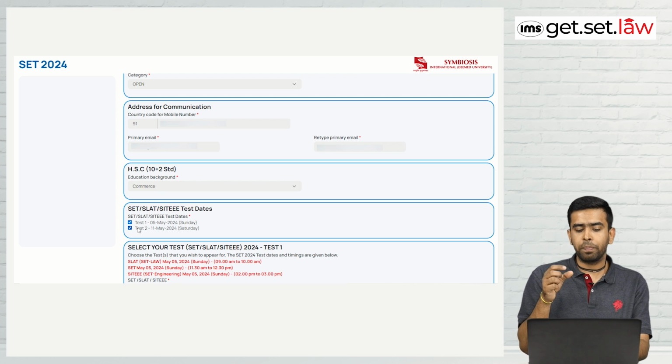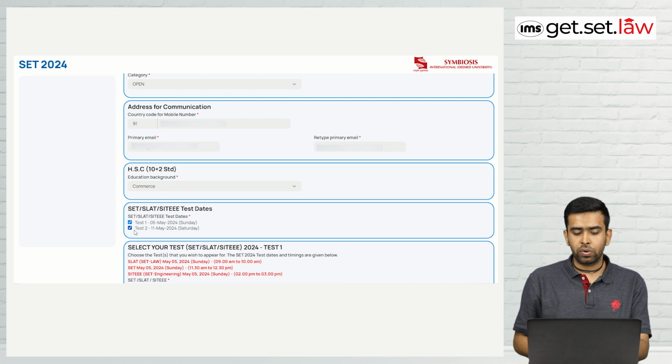In which of the slots you get the higher marks, that will be considered. So you can appear on May 5th, you can appear on May 11th as well, but the higher marks you have got in comparison between both slots will be selected. So you can select either of these. Like I have marked both 1 and 2, or you can put just this or just this, right?